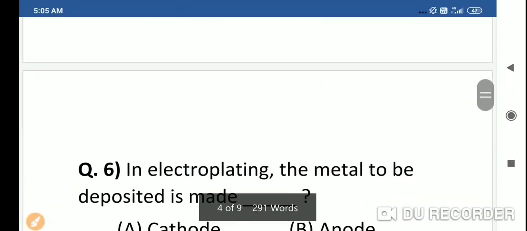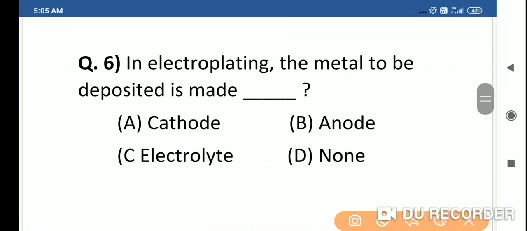Next. Question 6. In electroplating, the metal to be deposited is made: cathode, anode, electrolyte, none of these. In electroplating, the metal to be deposited is made anode. Option B.